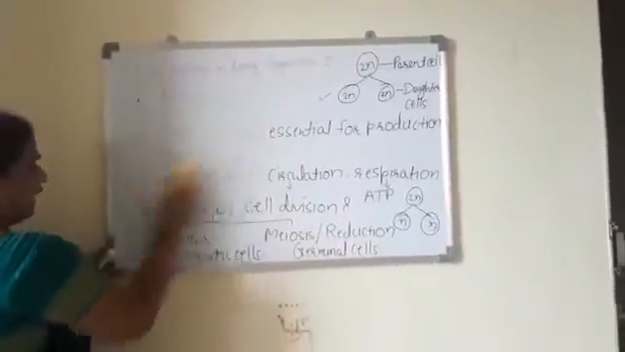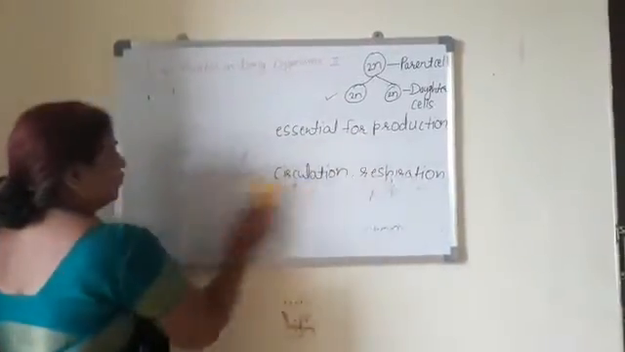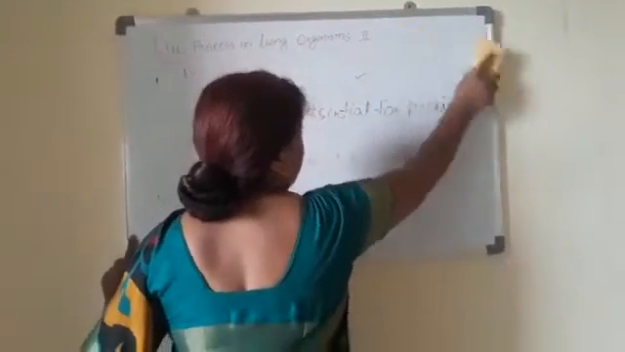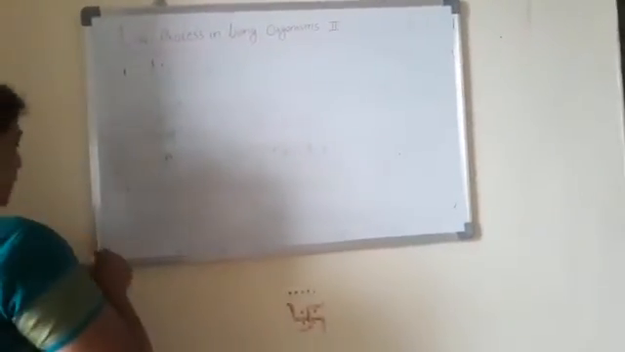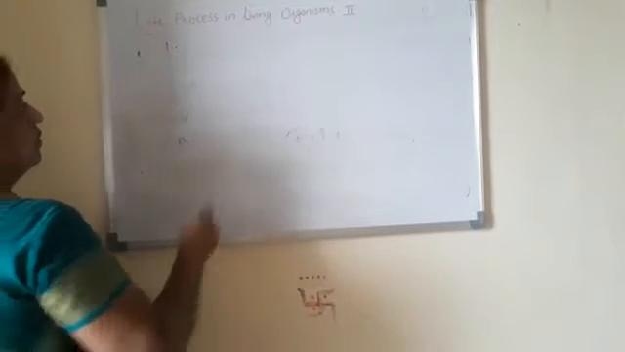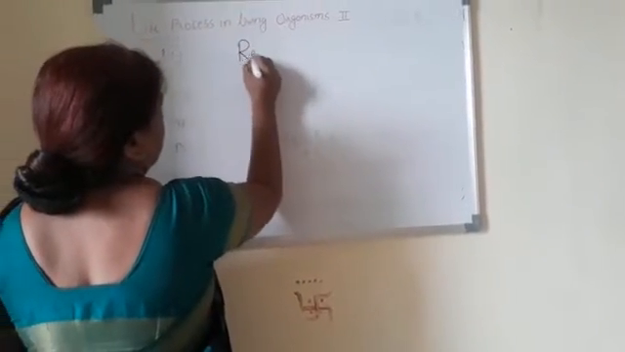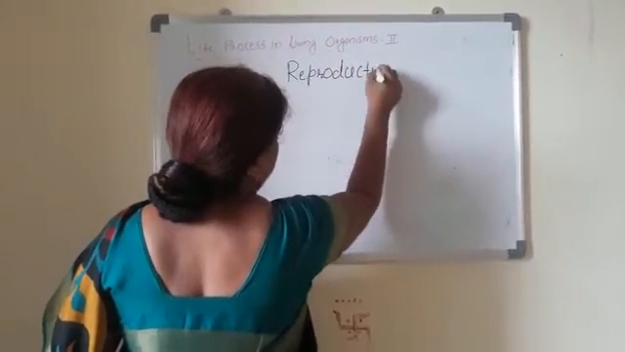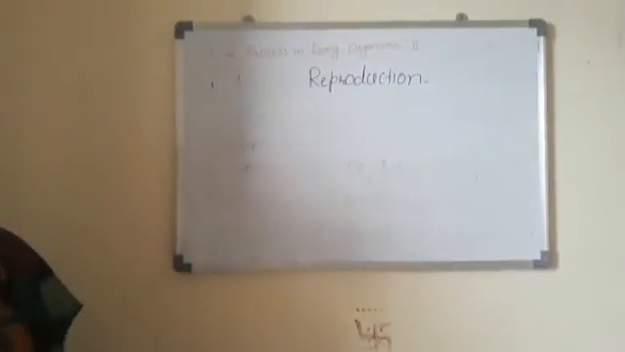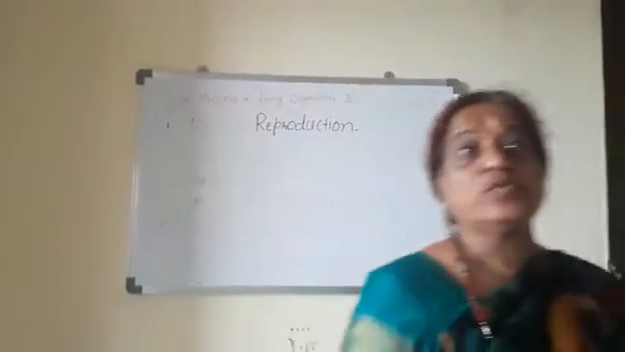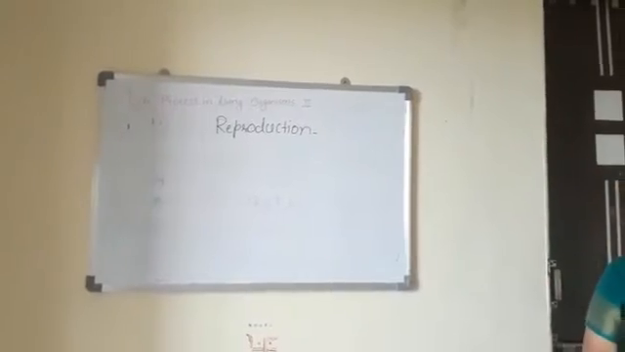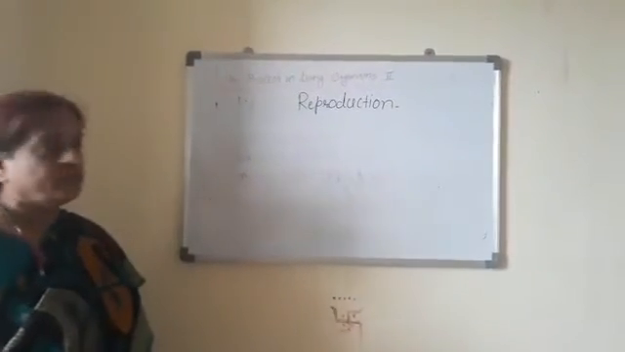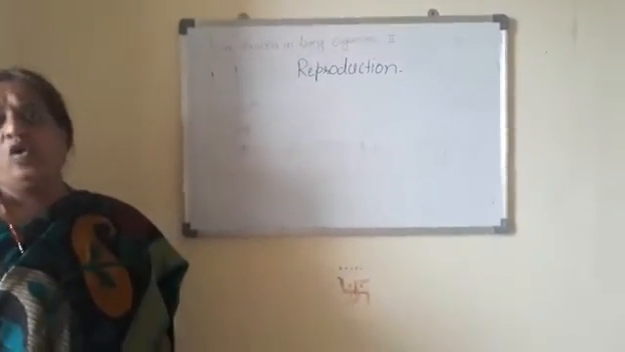We will study in detail the process of reproduction, which is one of the important phenomena in the life of organisms. Now, first of all, what is reproduction? Reproduction is the ability of an organism to produce new individuals which are similar to themselves. That process is known as reproduction. It is one of the natural properties of living organisms.